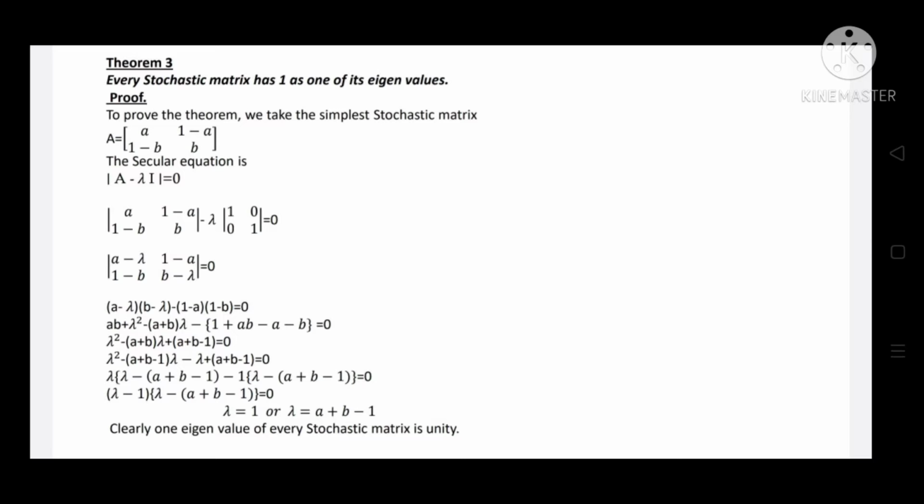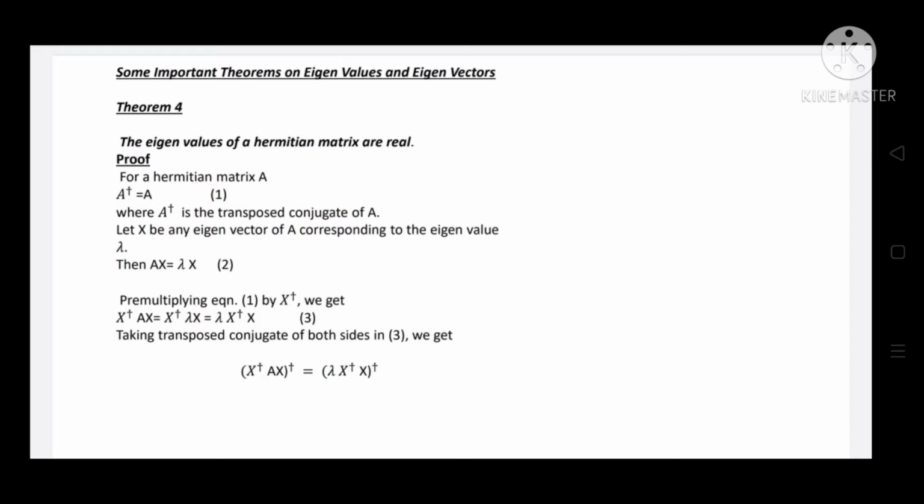There are some important theorems associated with the eigenvalues and eigenvectors. Some of them will be discussed here. First theorem states that the eigenvalues of a Hermitian matrix are real. For Hermitian matrix, A Hermitian is equal to A, where A Hermitian is the transposed conjugate of A. Let x be any eigenvector of A corresponding to the eigenvalue lambda, then Ax is equal to lambda x. Pre-multiplying equation 1 by x Hermitian, we get x Hermitian Ax is equal to lambda x Hermitian x.